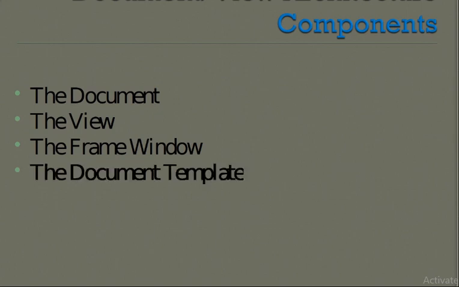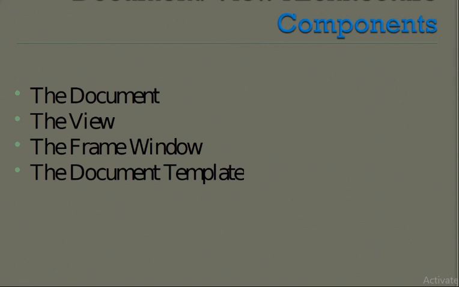And then the CWinApp can create all other components in the application. It is the class that receives all the event messages and then passes the messages to the CFrameWnd and CView classes. So that is the task of the CWinApp component.